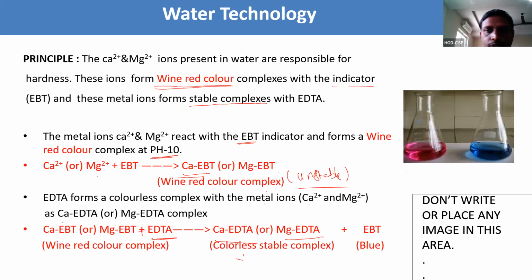Now if anyone is having doubts, you can ask. The picture also is given. This is the wine red color complex. The left one is the wine red color. The same principle we are following.